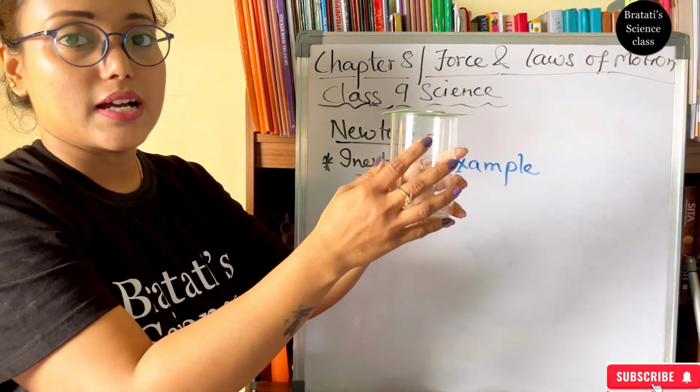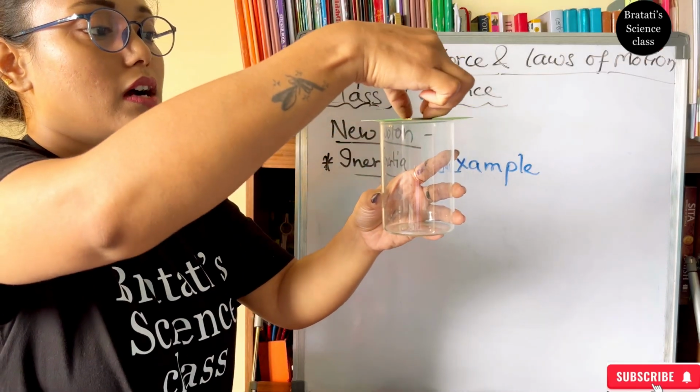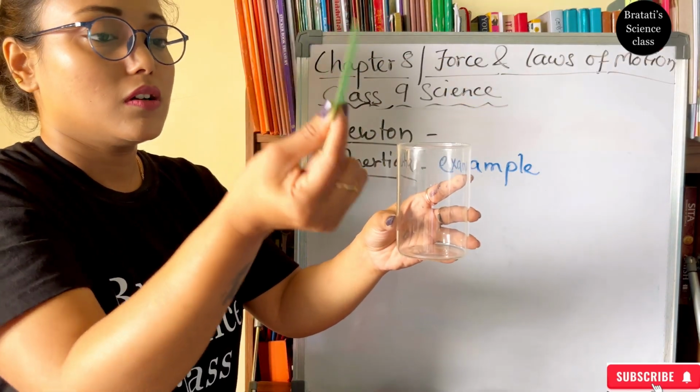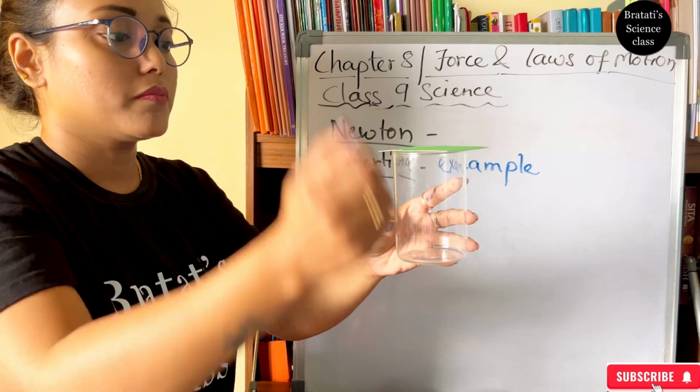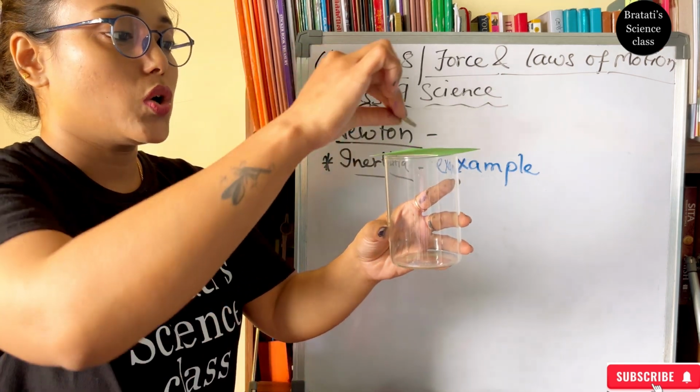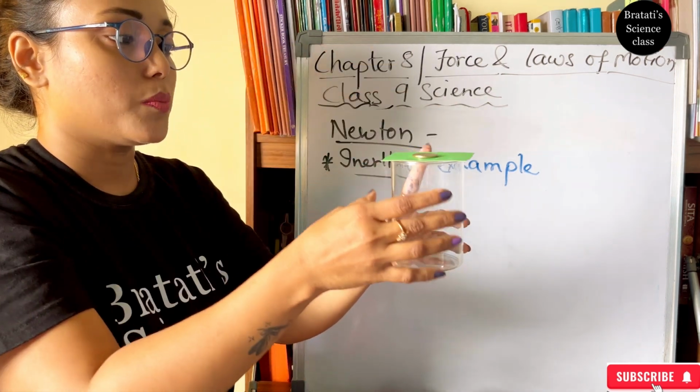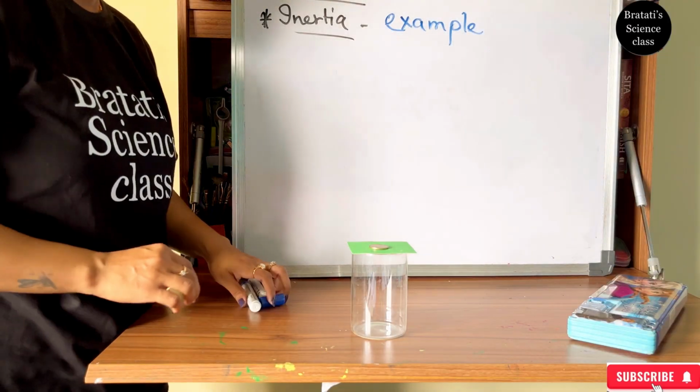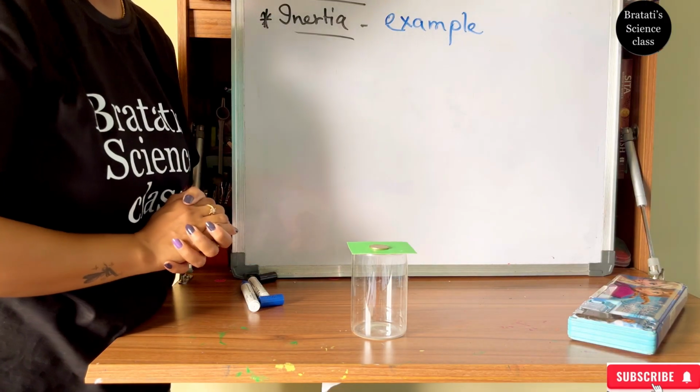Here we have a glass, and you can take a piece of paper or a piece of cardboard, and there is that coin. I am putting the coin on the top of it. So now these are at rest.